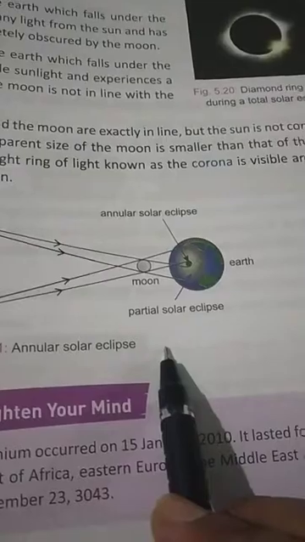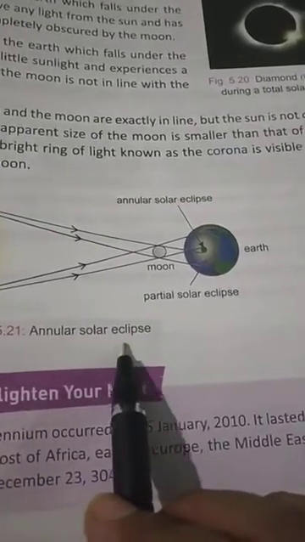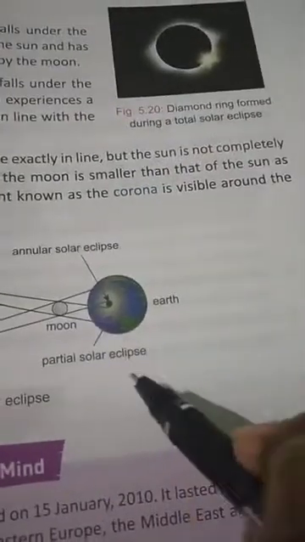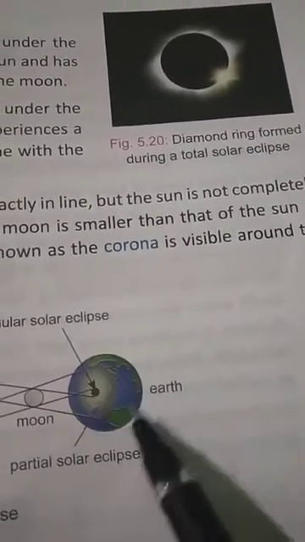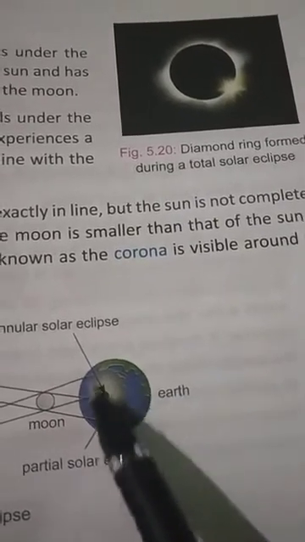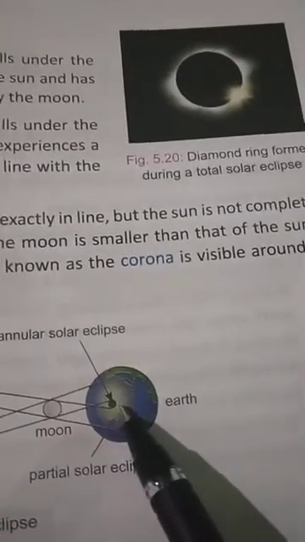Understood? And when partial solar eclipse occurs, look at the picture of partial solar eclipse. This is annular solar eclipse. Here you will see the partial. Understand here? You will see the umbra region also, means the darker shadow of the moon, and the faint shadow also.